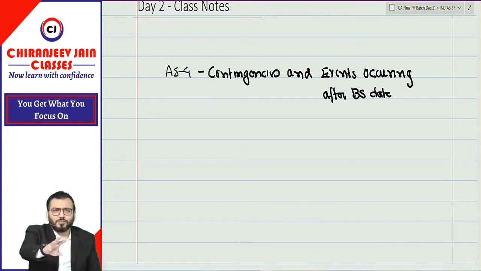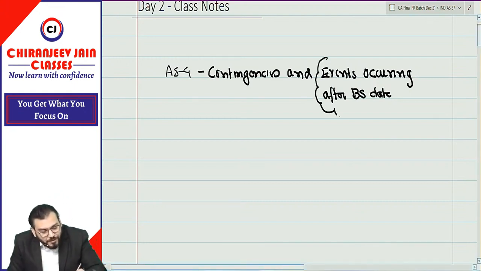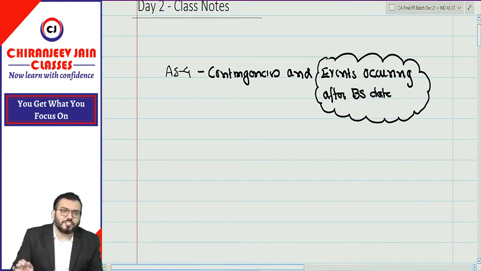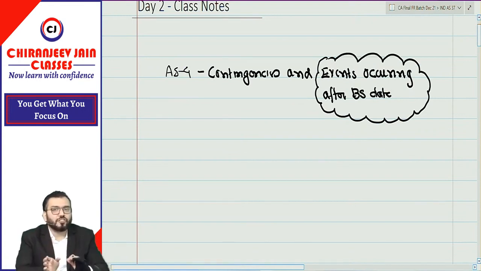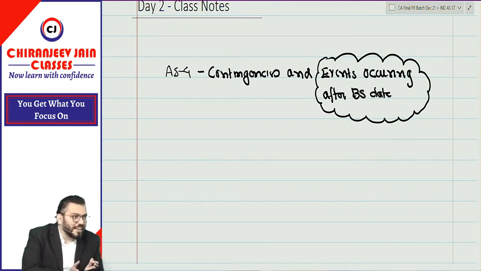In CA Inter, I don't know what your teacher has done, but normally a teacher will teach only this part in AS4. They will not do anything about contingencies, because with the introduction of AS29, contingencies is now dealt as per AS29.